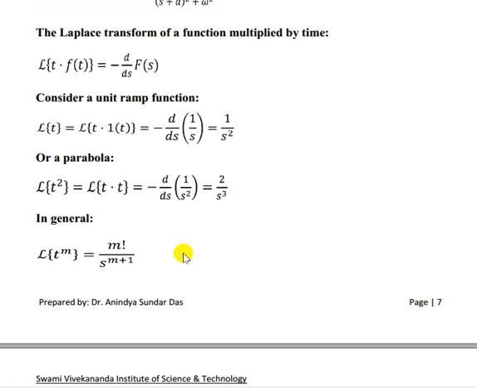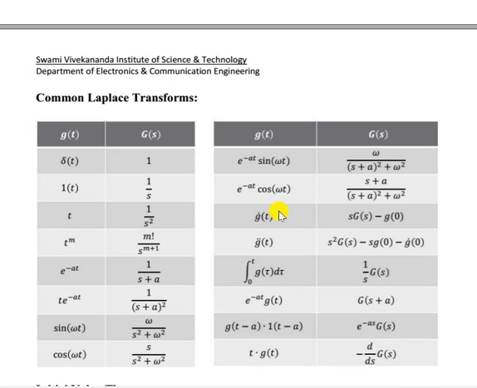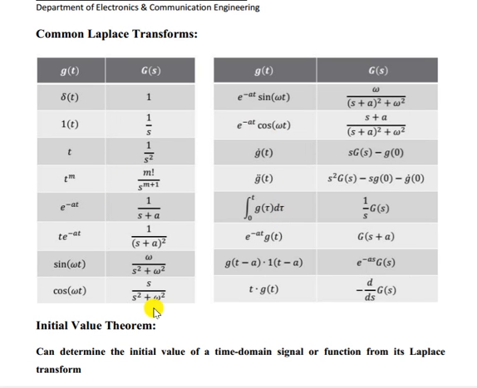In general, the formula is m factorial divided by s to the power m plus 1 for t to the power m. So this is the common Laplace transform lookup table. Delta t has Laplace transform 1; 1 or u(t) gives 1 by s; t gives 1 by s square; t to the power m gives m factorial by s to the power m plus 1; e to the power minus at gives 1 by s plus a; t e to the power minus at gives 1 by s plus a whole square, how?